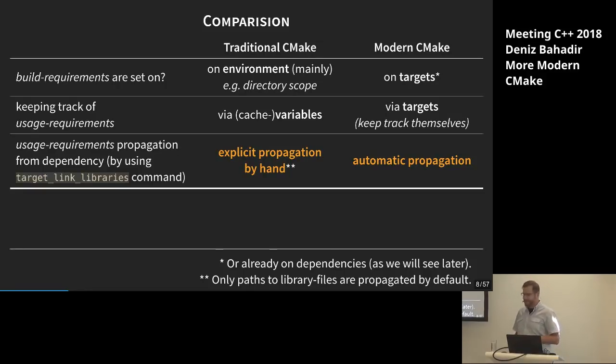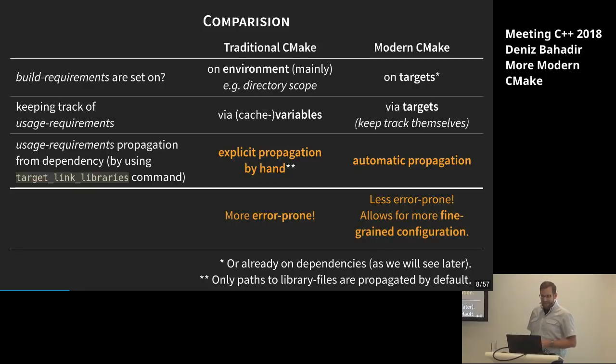The only thing that's automatically propagated is the path to the library files, so what you are linking. But everything else that it needs, for example, some special compiler switch, some feature the compiler needs to support, or an include directory, you have to propagate by hand. That's not done automatically in traditional CMake. So this is the big difference there.